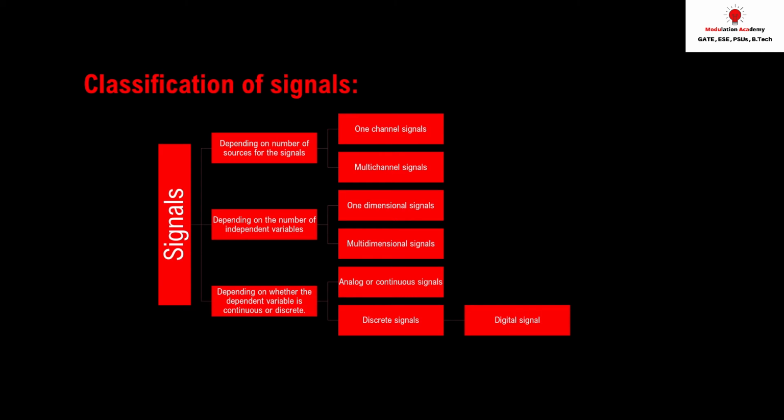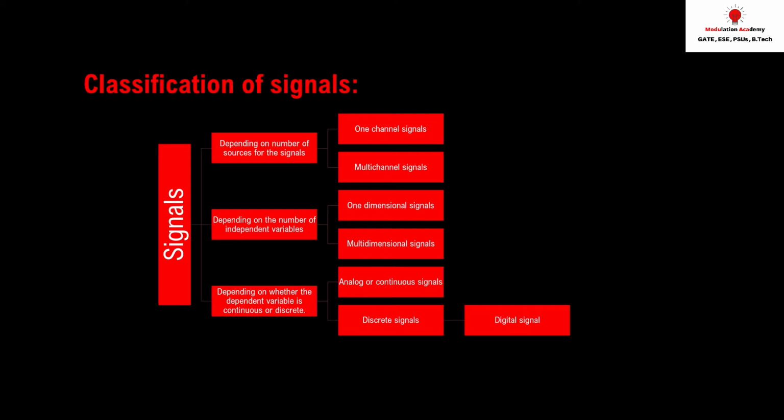Signals can be classified depending on the number of sources of the signal. If a signal is created by many sources, like 2 or 3 or 4 types of sources, we say it is a multi-channel signal. And if a signal is created by only a single source, then it is called a one channel signal.